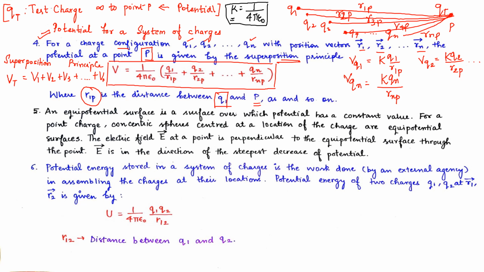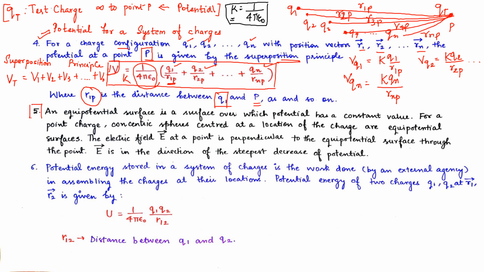See here, this is our value of k, this is for V1, V2 and this is for Vn. When we added up, we got this total potential, and these are the charges and this is the distance between our point P and charge number 1, 2, 3, 4, n respectively.